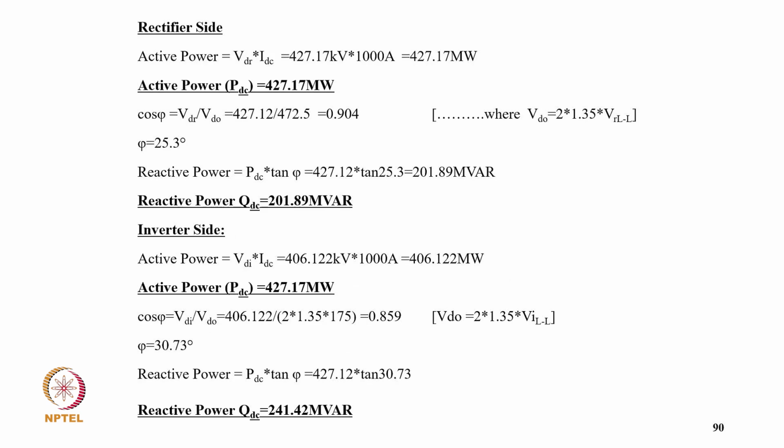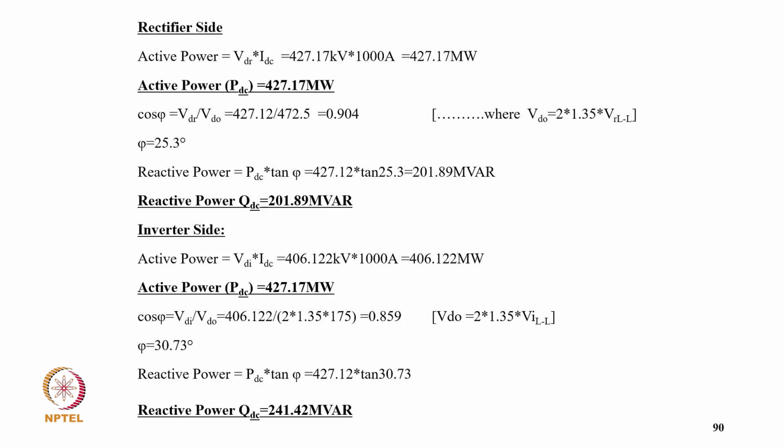And the rectifier side, the active power is VDR IDC, that comes putting a value 427.17 megawatt, and active power is 427. So cos phi is VDR upon VD0, that is 0.904, and we are putting a value VD0 equal to 2 into 1.35 VLR, so it comes phi equal to 25.3 degree, and the reactive power is PDC into tan phi, so putting a value it comes 201.89 MVAR.